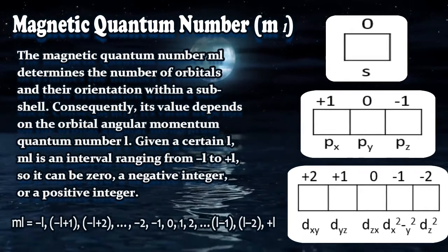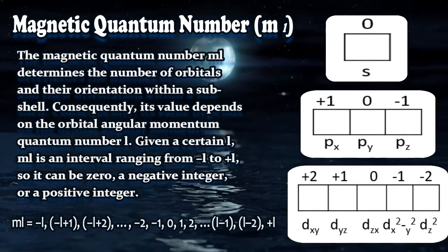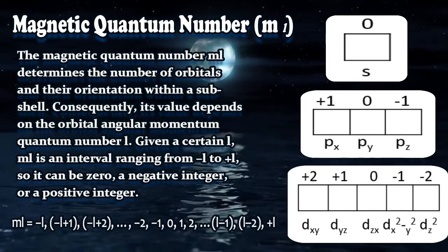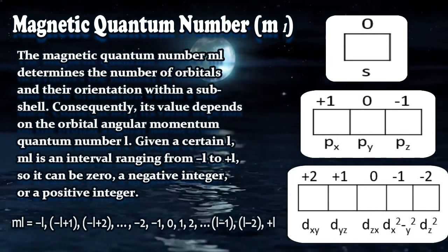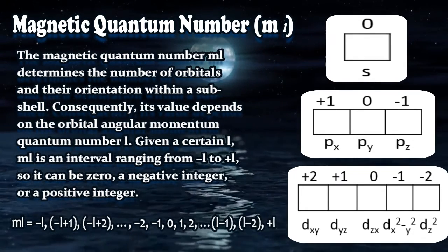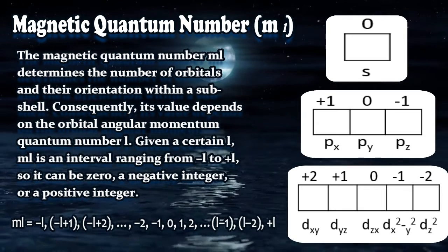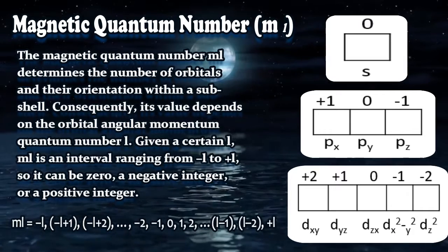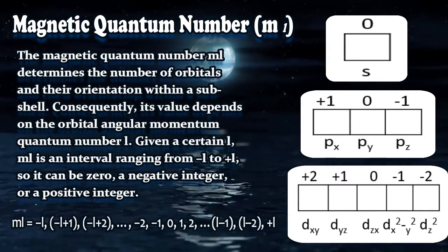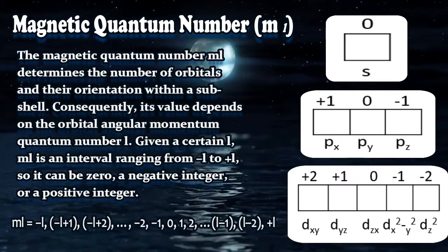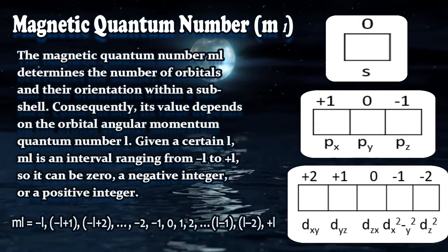For M, the value of n is 3. Now we will get different ml values for these values of L, 0, 1, 2. For 0, the value will be 0. For 1, it will be plus 1 to minus 1, meaning plus 1, 0, minus 1, so 3. Now this 3 comes from the 3 p orbitals. Plus 1 means px, 0 means py and minus 1 means pz.